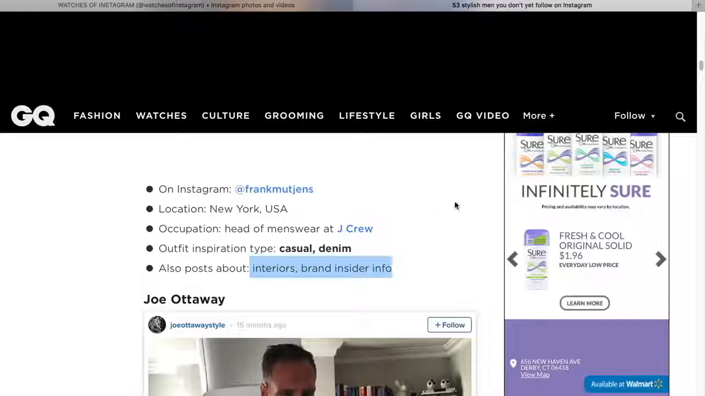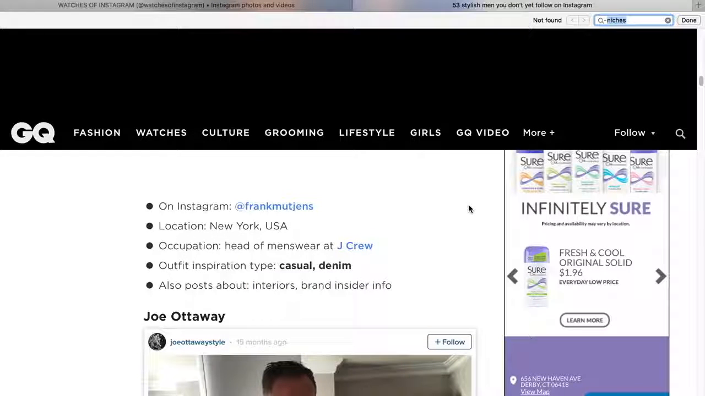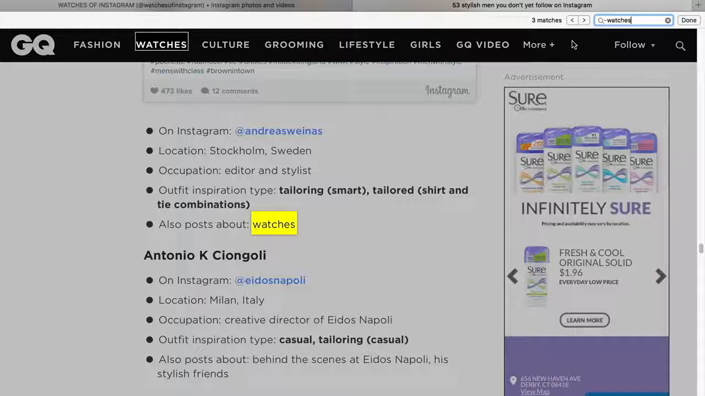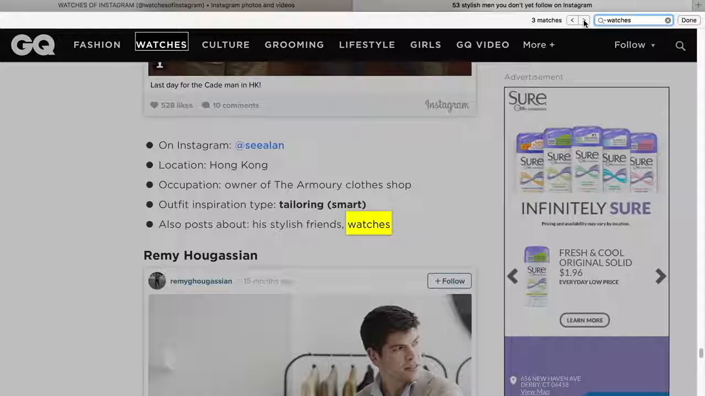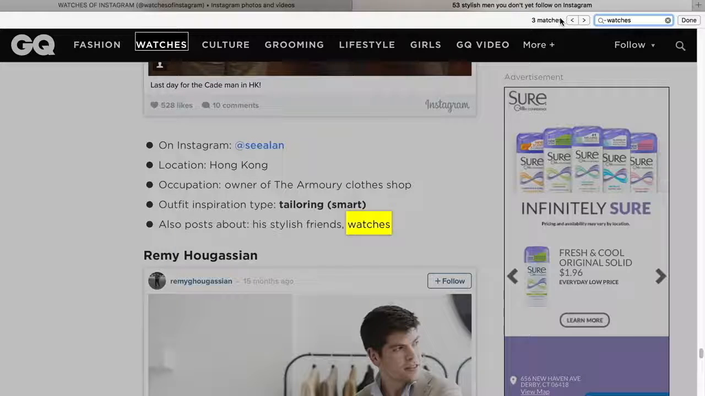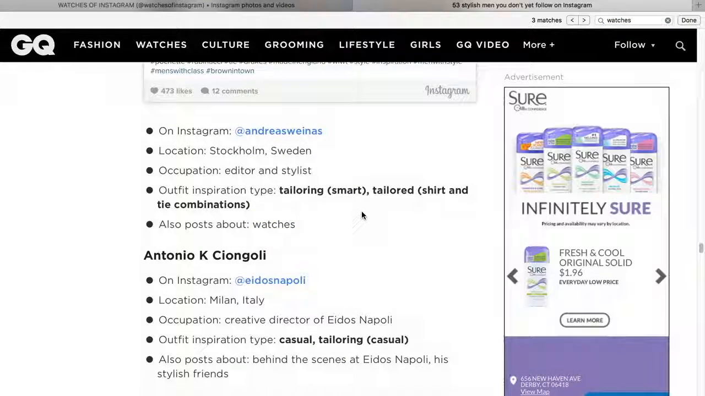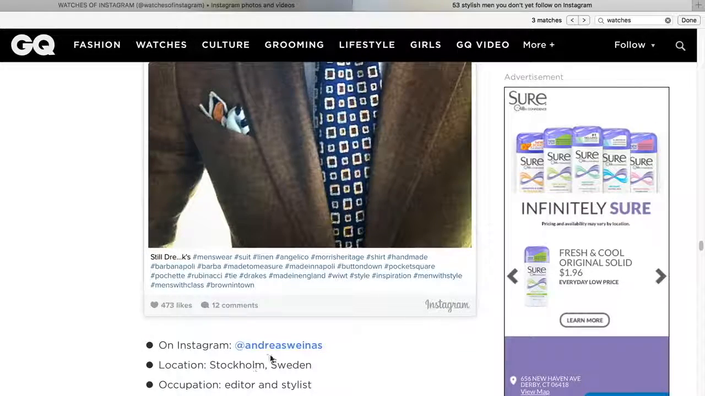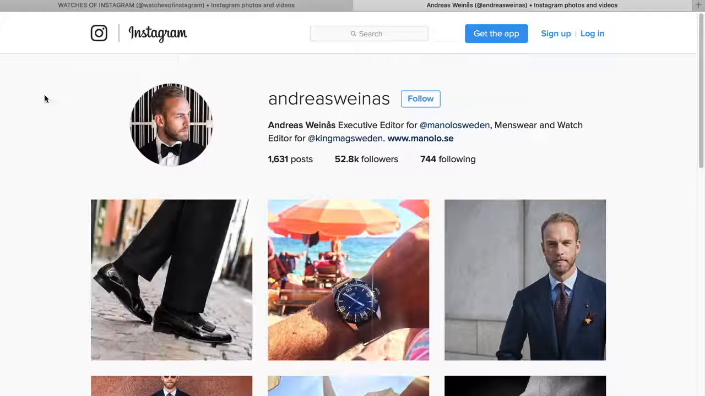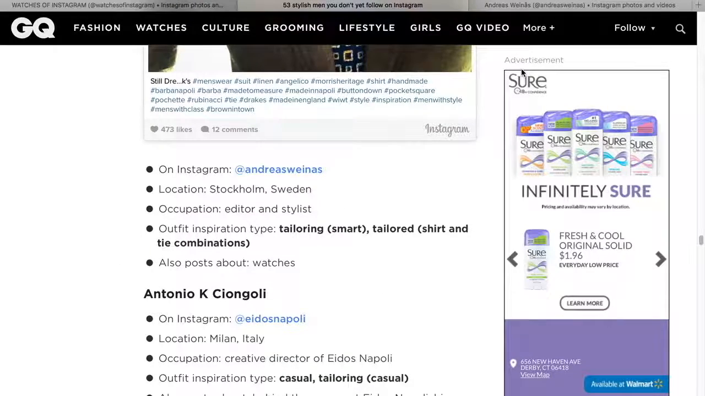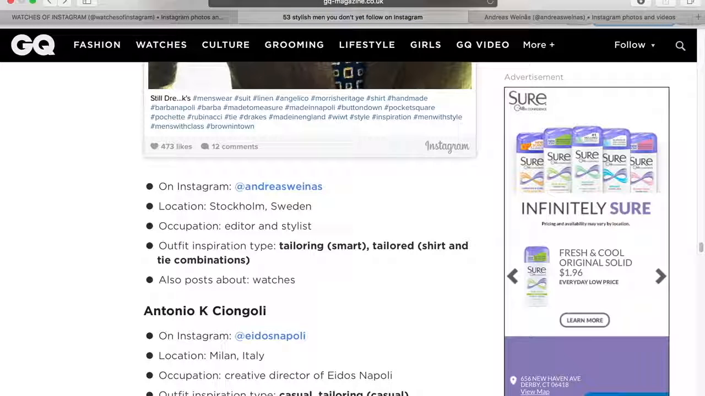We could do Command F and search this page for, let's say, watches. Okay, this popped up 3 times on this page. One is the tab up top, and then we have 2 people here that are posting about watches. So here is one right here. We can go to his page in a new tab. Sorry, let's go back real quick. Open that in a new tab, and let's go back to our search of watches.